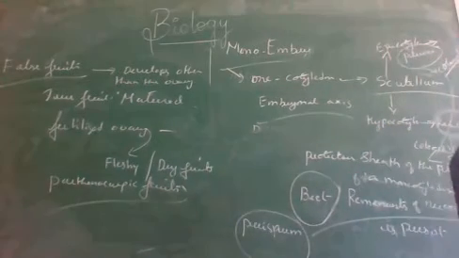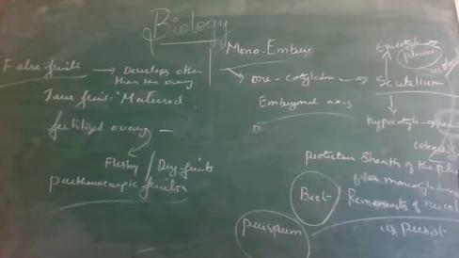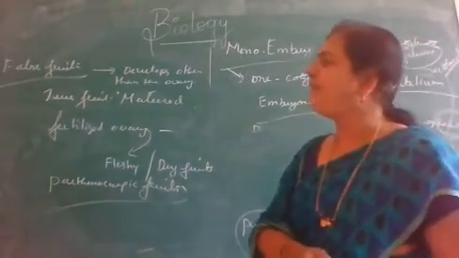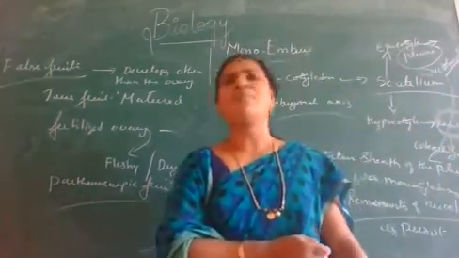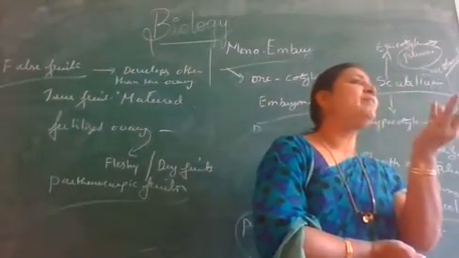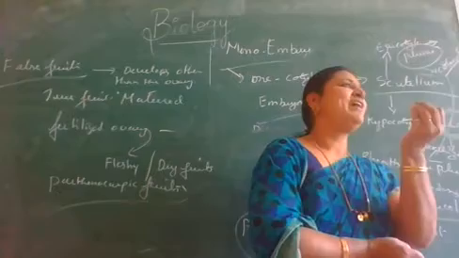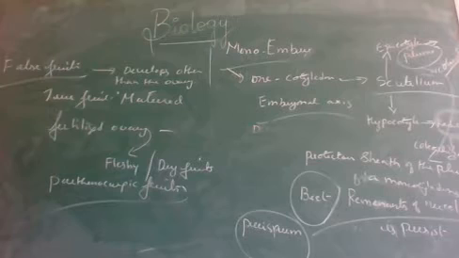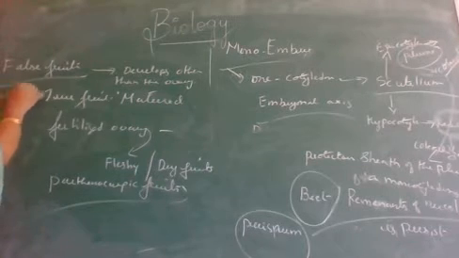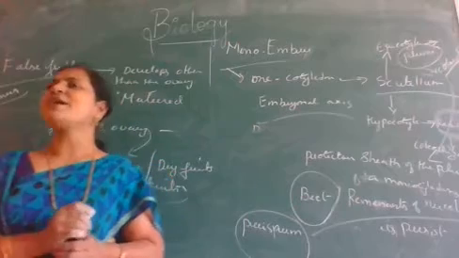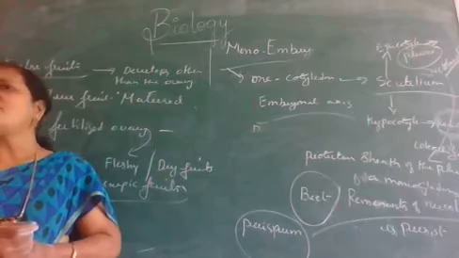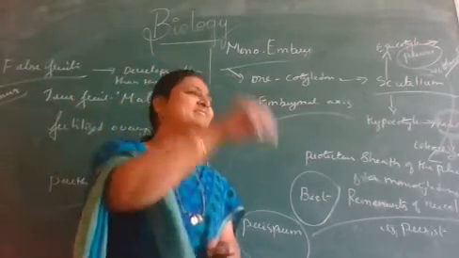For example, apple, cashew fruit, strawberry are called pseudo fruits or spurious fruits, because the expanded fleshy edible portion is the thalamus. The actual ovary is present inside.